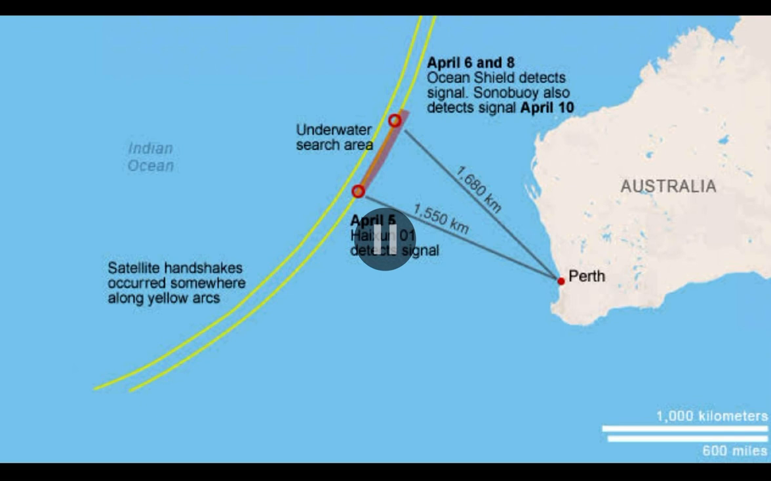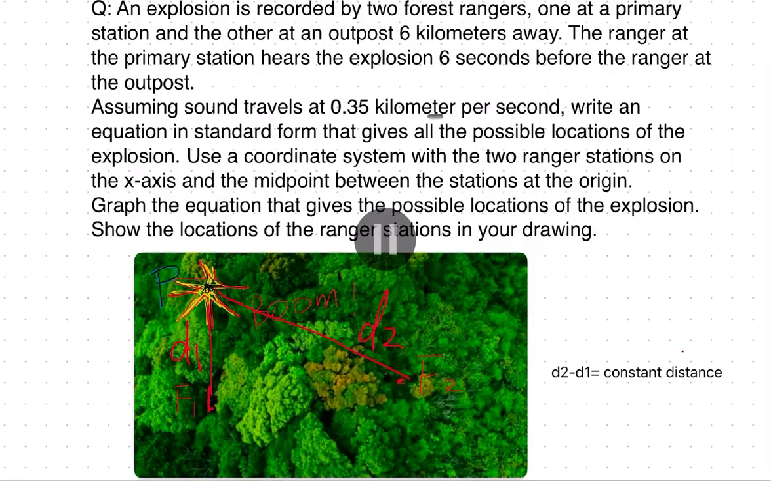Using that antenna angle, along with radar data, investigators have been able to draw two vast arcs, or corridors. The plane is believed to be somewhere along those yellow arcs shown here. To find the exact location of the plane, other information such as distances from another 2 points of location are needed. Let's go back to our original question.